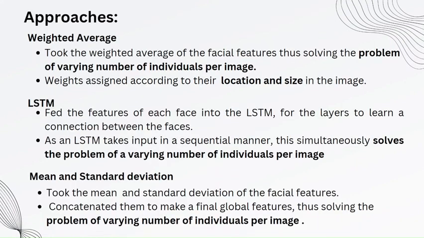In my weighted average approach, I took the weighted average of facial features and assigned weights according to their location and size in the image, basically according to their importance in the image. In my second approach, LSTM, I fed the facial features into the LSTM so that the layers can learn a connection between the faces. And the third, mean and standard deviation: I just took the mean and the standard deviation of the facial features and concatenated them into a final feature. In all three approaches, weighted average, LSTM, and mean and standard deviation, we are tackling the problem of varying number of individuals per image. That is, we are solving this problem.